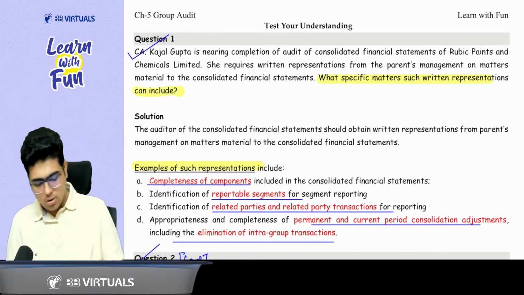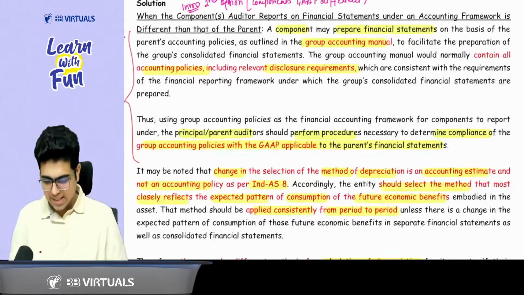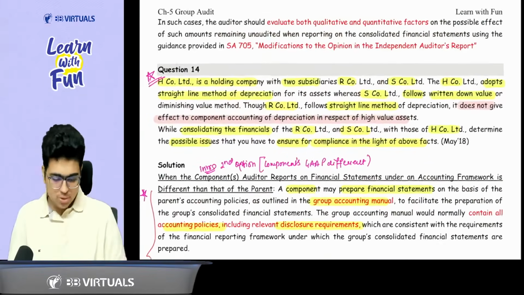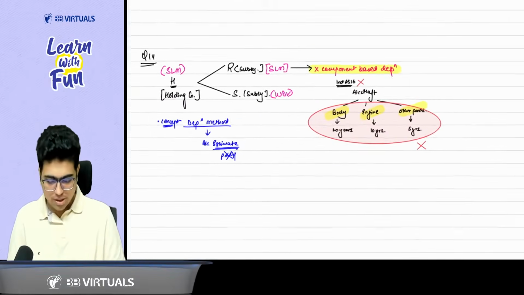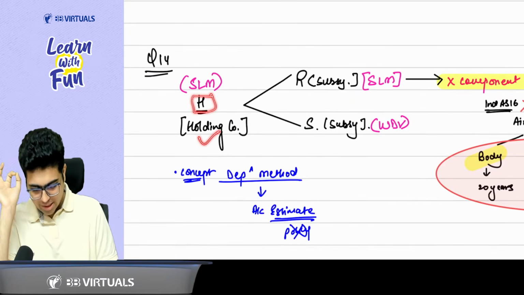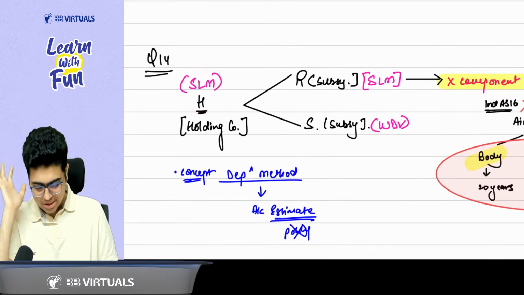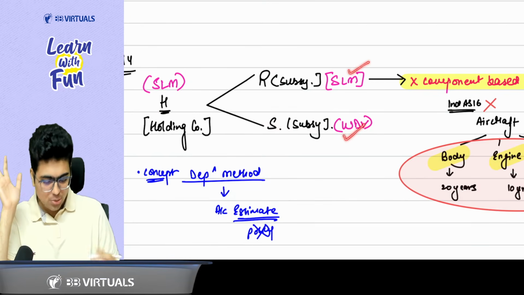Done, sir. Now towards the end, let's do two classic questions of ICAI: question number 14 and question number 15. What does question 14 talk about? Please focus on the board for the concept. There is a company H, which is a holding company following the SLM method for depreciation. Then it has two subsidiaries, R and S. R follows the SLM method, S follows the WDV method.